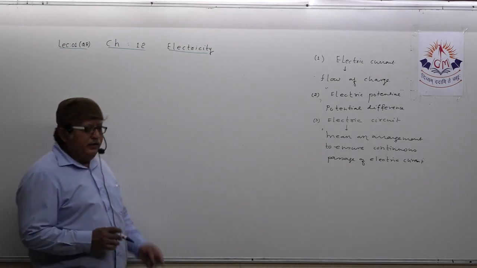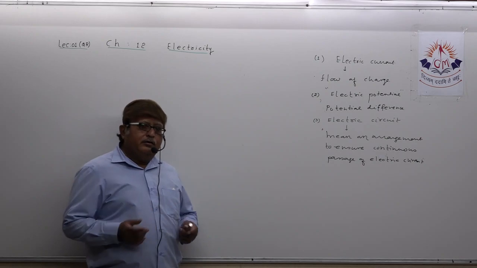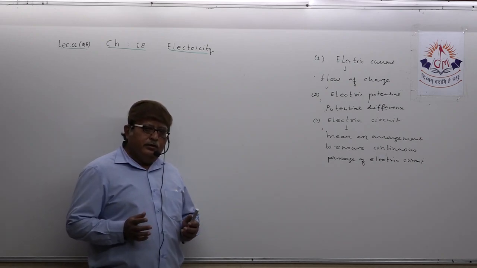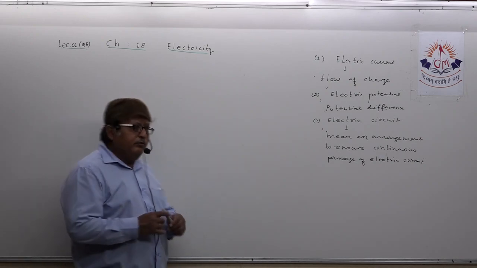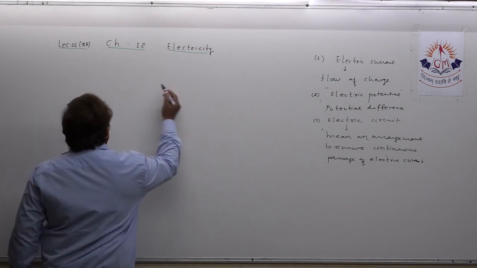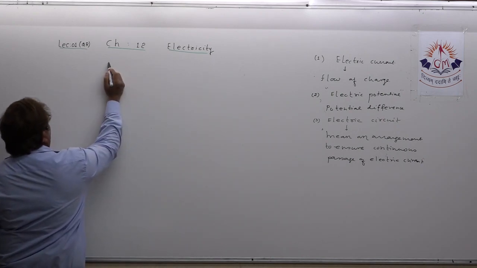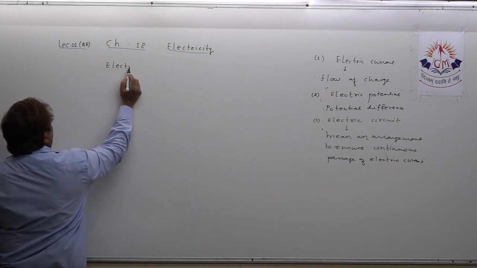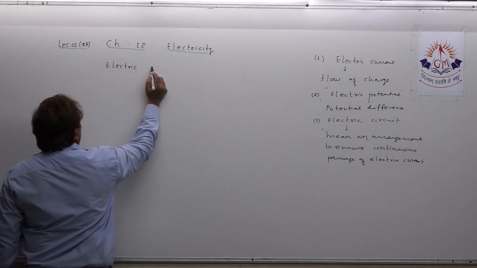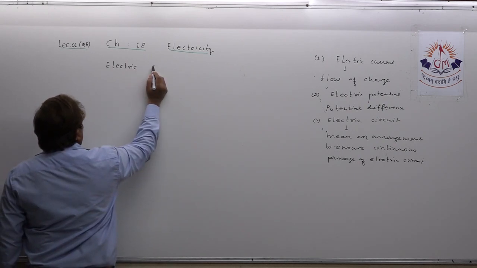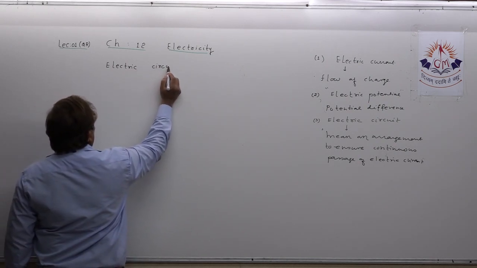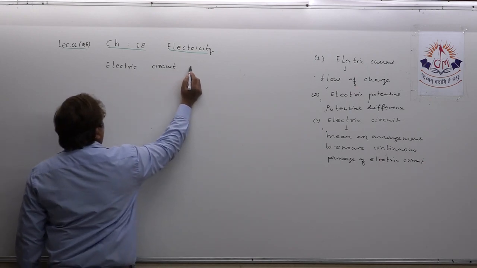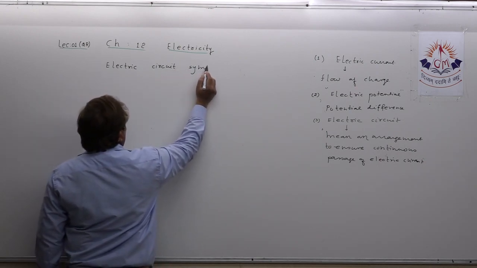And for designing any electric circuit, we need so many symbols, for the different devices.